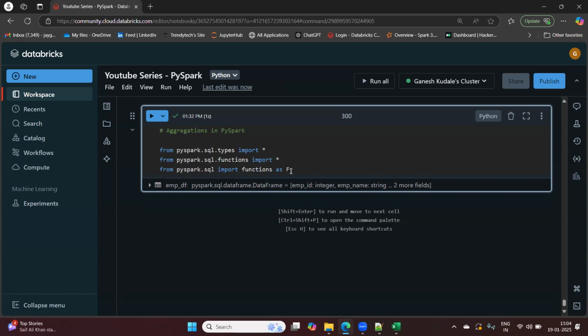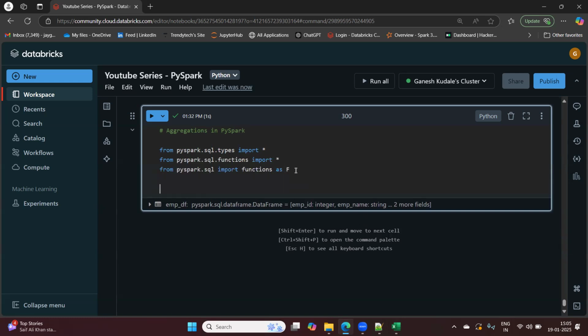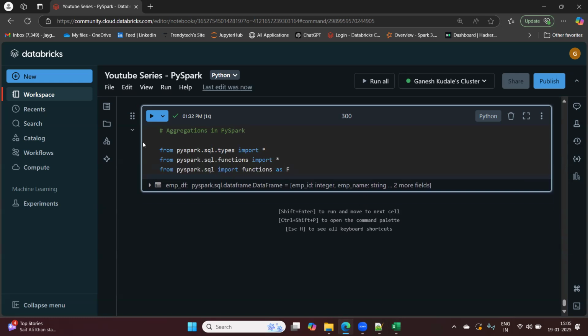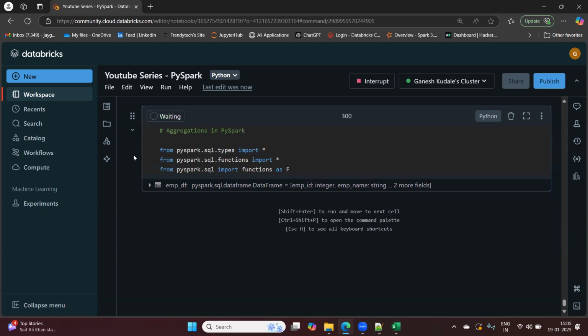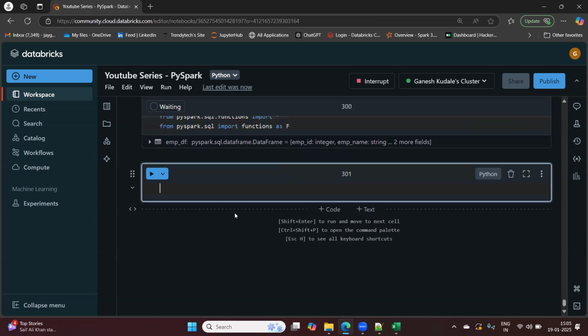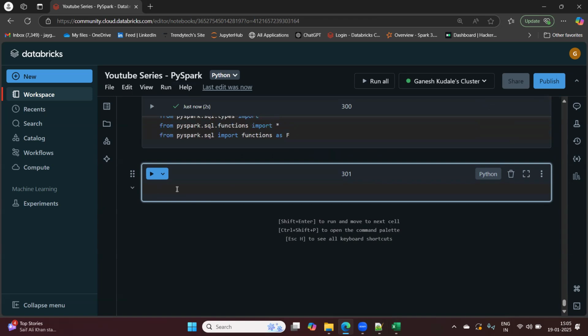Why I have imported this twice is that I want to show you the more programmatic approach, the more Python approach as per the industry standard, and all the other approaches using which we can solve this problem. So let's first run this import. Now I have to create the schema.